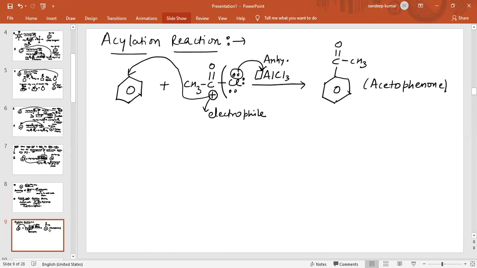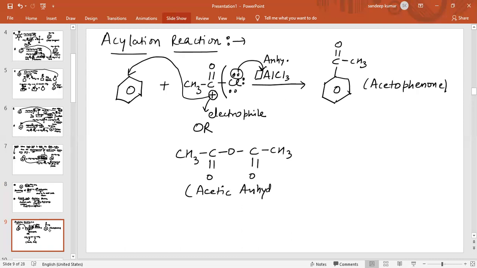We can also use another reagent, CH3 C double bond O, O, C double bond O and CH3. This compound we call acetic anhydride. Now see what happens. Again there is a Lewis acid like AlCl3, and there is a vacant orbital on aluminium.